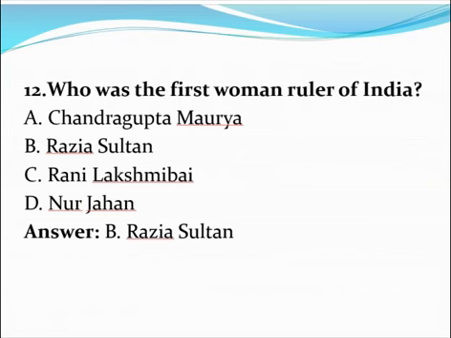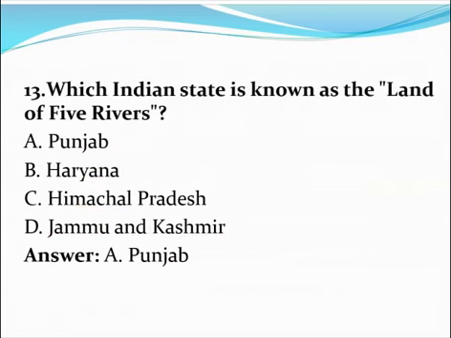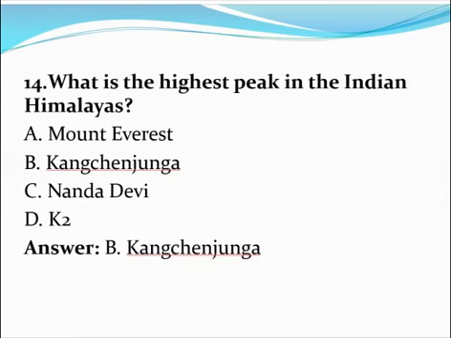Razia Sultan. Next question. Which Indian state is known as the land of five rivers? A. Punjab, B. Haryana, C. Arunachal Pradesh, D. Jammu and Kashmir. The correct answer is option A. Punjab. Next question. What is the highest peak in the Indian Himalayas? A. Mount Everest, B. Kanchenjunga, C. Nanda Devi, D. K2. The correct answer is option B.